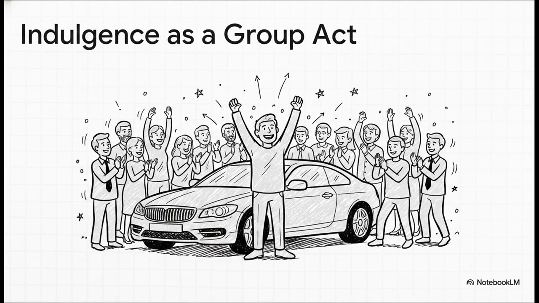In Nigeria, indulgence is performed for the group to validate success. Just think about the sheer scale of Owambe parties. When someone buys a luxury car, it isn't just a quiet, private desire. It's a public broadcast of status to their entire network. So if you get a marketing question on the exam, note this down. You have to sell aspiration as a highly visible statement of group membership, not just a private pleasure.